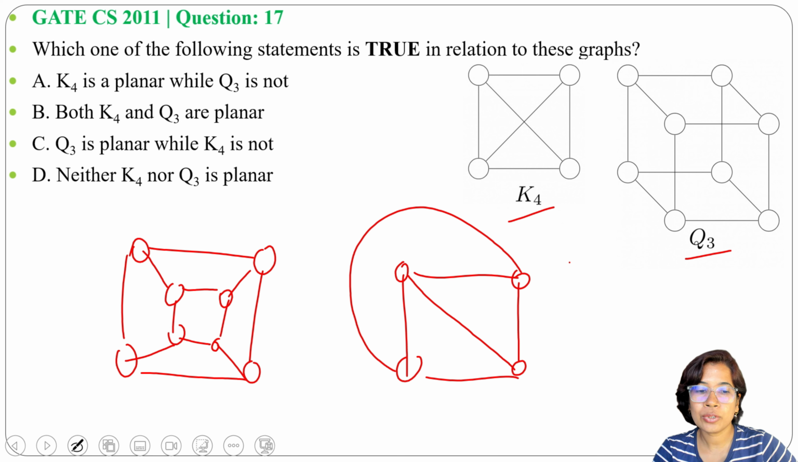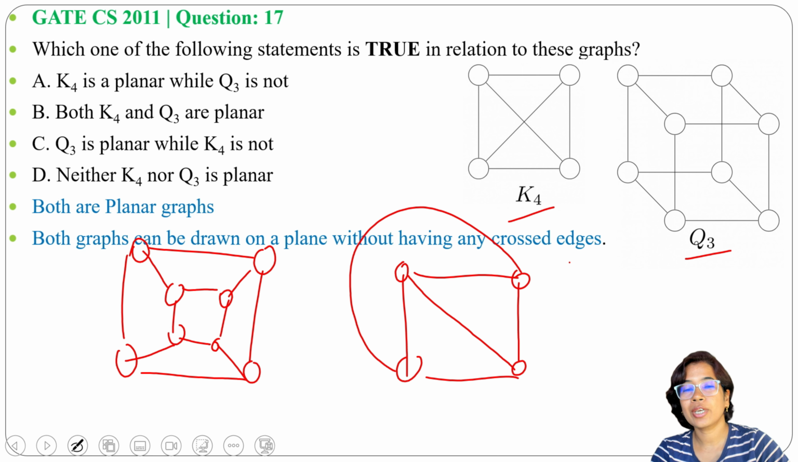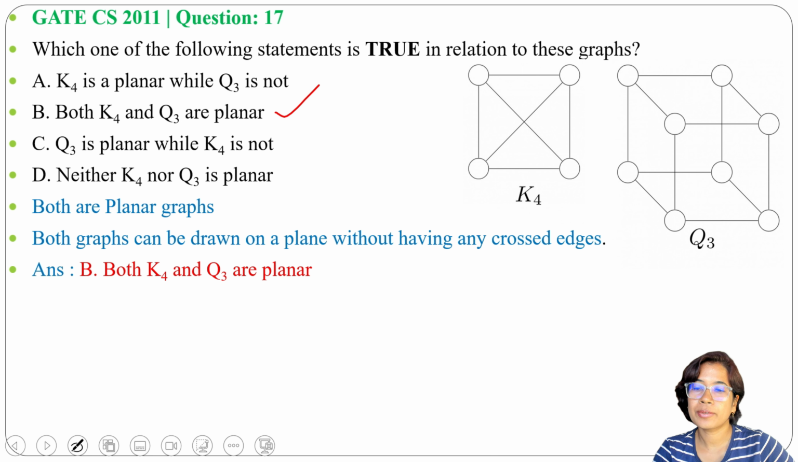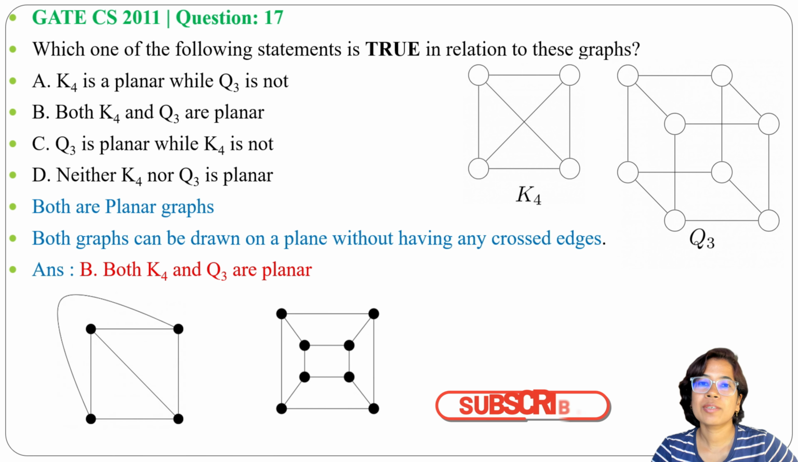So we found both K4 and Q3 are planar graphs, as we can draw both graphs without crossing of edges in a plane, and it's present in option B. That's why the answer will be option B. Both K4 and Q3 are planar. I already discussed planar graphs.